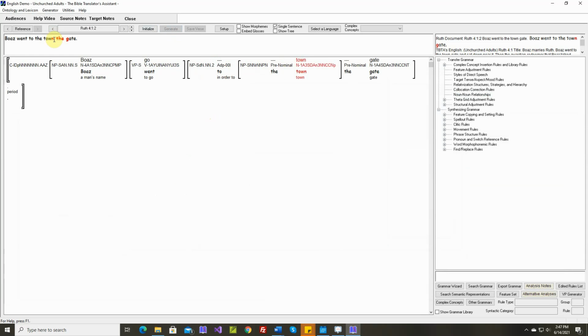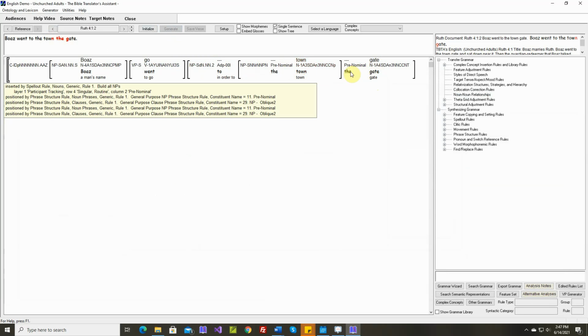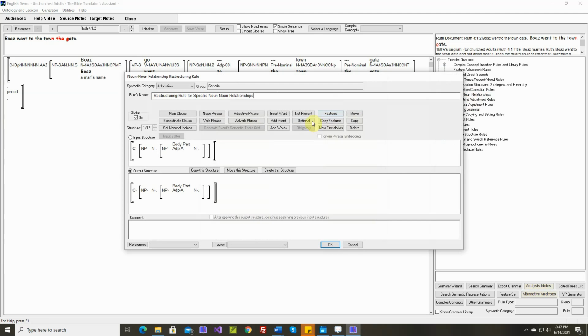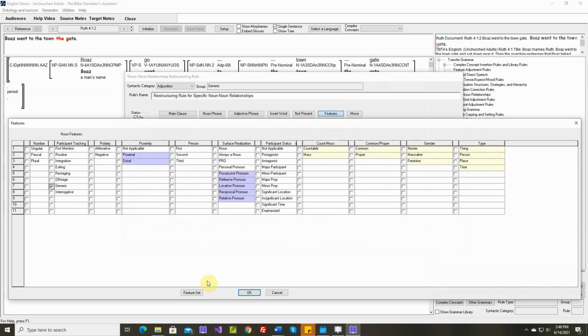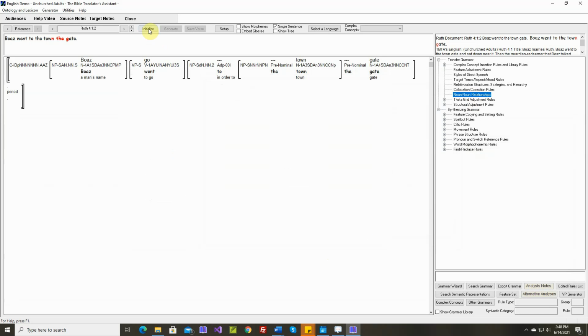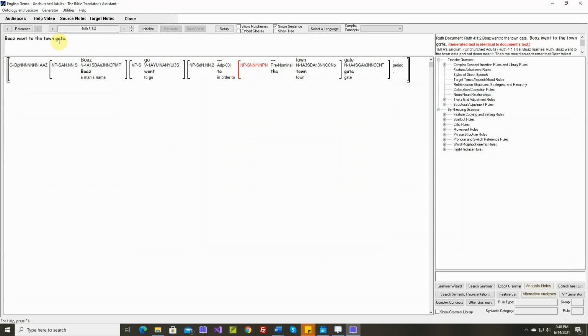Boaz went to the town, the gate. Okay, let's make this head noun generic so we won't get this extra the. Boaz went to the town gate, generated text is identical.